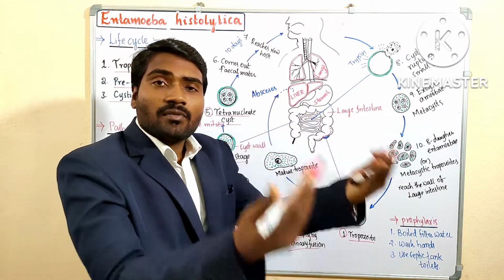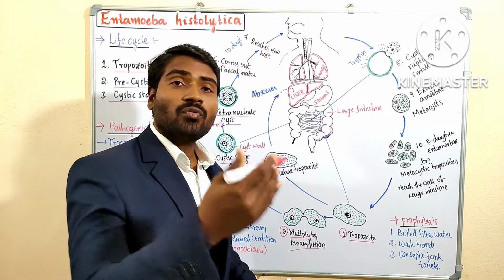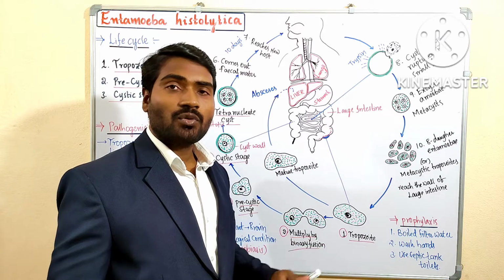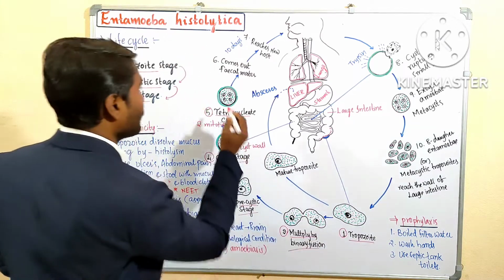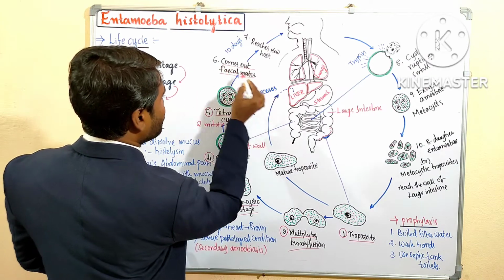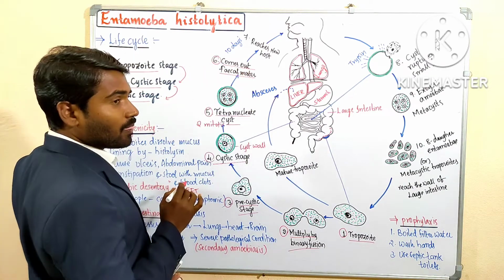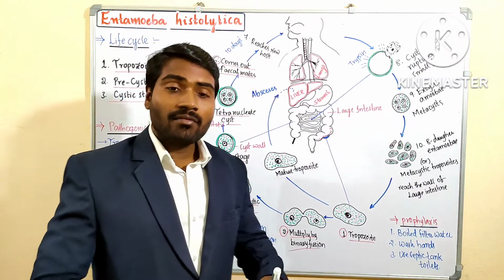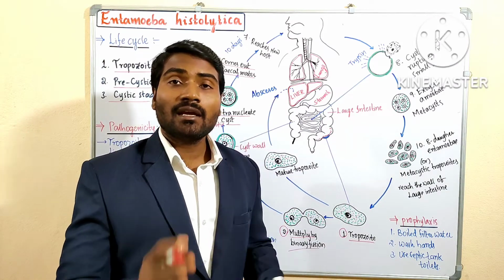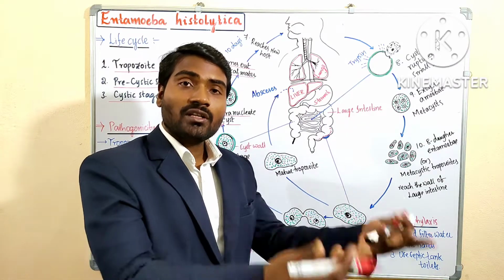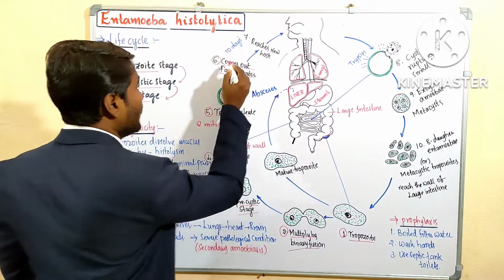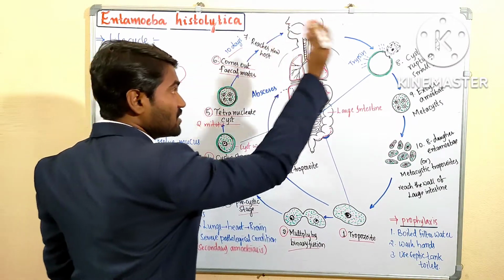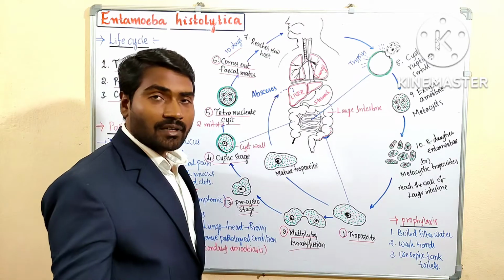It is released out of the body through fecal matter, also known as stool, undigested waste material. They survive for nearly 10 days outside the body in moist soil. If they do not reach a new host within 10 days, they will die.